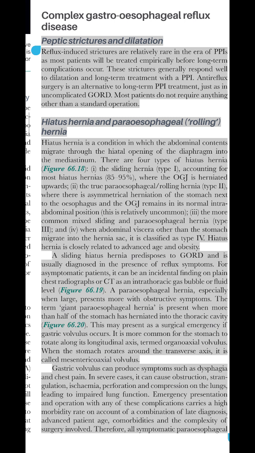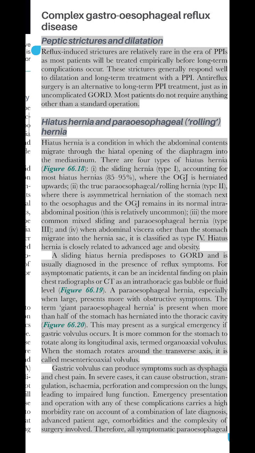This is relatively uncommon. III. The more common mixed sliding and paroesophageal hernia, type 3. And IV, when abdominal viscera other than the stomach migrate into the hernia sac, it is classified as type 4. Hiatus hernia is closely related to advanced age and obesity. A sliding hiatus hernia predisposes to GORD and is usually diagnosed in the presence of reflux symptoms. For asymptomatic patients, it can be an incidental finding on plain chest radiographs or CT as an intrathoracic gas bubble or fluid level. Figure 66.19.